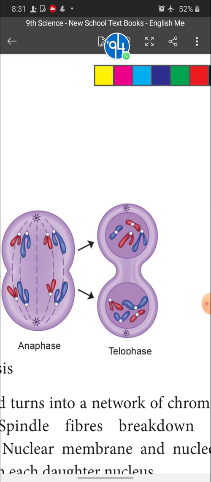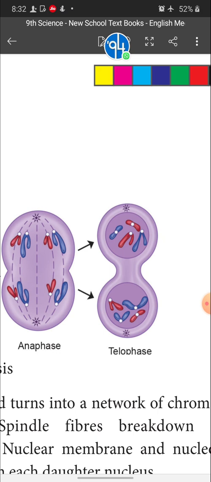Another change, children: the chromosomes move towards the opposite poles, the animal pole and the vegetal pole, reach the opposite poles and form a nucleus around them. You can see that nucleus in the telophase stage. Two nuclei are formed at the two opposite poles, the cytoplasm also constricts in the middle, and finally, with the constriction of the cytoplasm, two cells are formed.